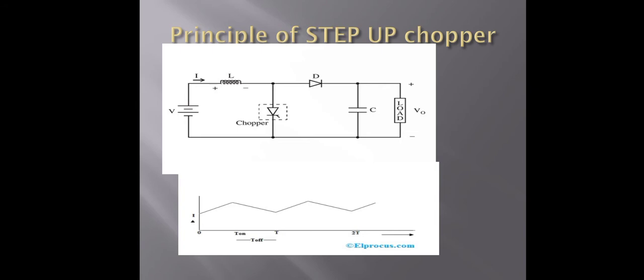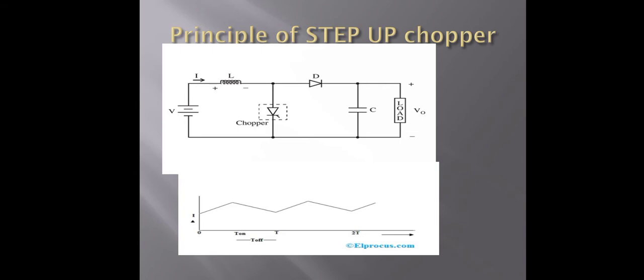When the switch is turned on, the diode D blocks the reverse output voltage across the load. Now, when the switch is closed for the time t1, current flows through the inductor from the supply, the inductor current rises, and energy is stored in the inductor. Now, the output voltage V0 is equal to 0. This is the first part.